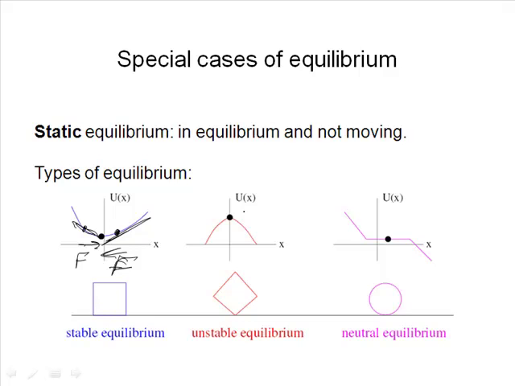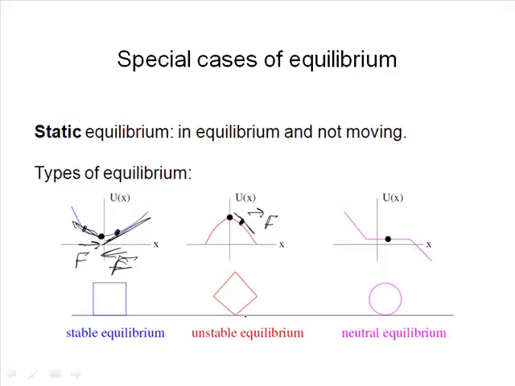At the opposite end is what we call an unstable equilibrium. In an unstable equilibrium, it's like being at the top of a hill. If we experience a slight force or a slight displacement to the right or left, then we'll experience a force further away from the equilibrium point. So here, if I were to move to this point, it would tend to roll all the way down. The slope here is negative, applying a force to the right, away from the equilibrium. If we look at this block here, sure, it could be balanced on the corner, but if it tilts just a little to the right or just a little to the left, it's going to fall down onto one of the two sides.